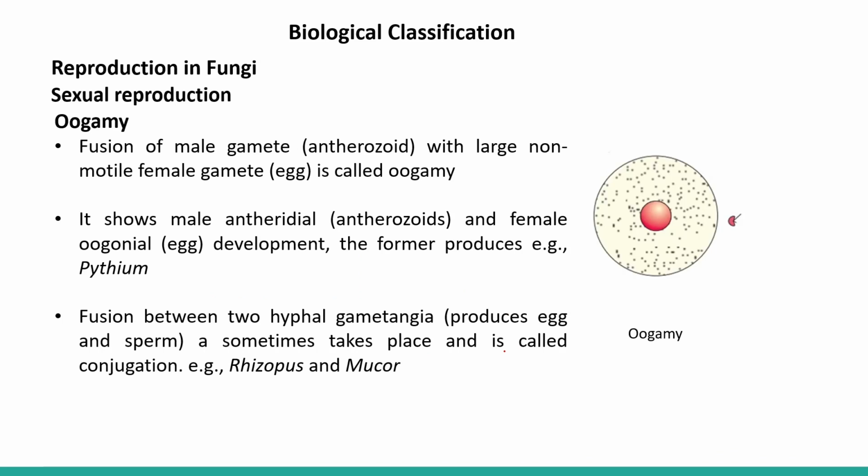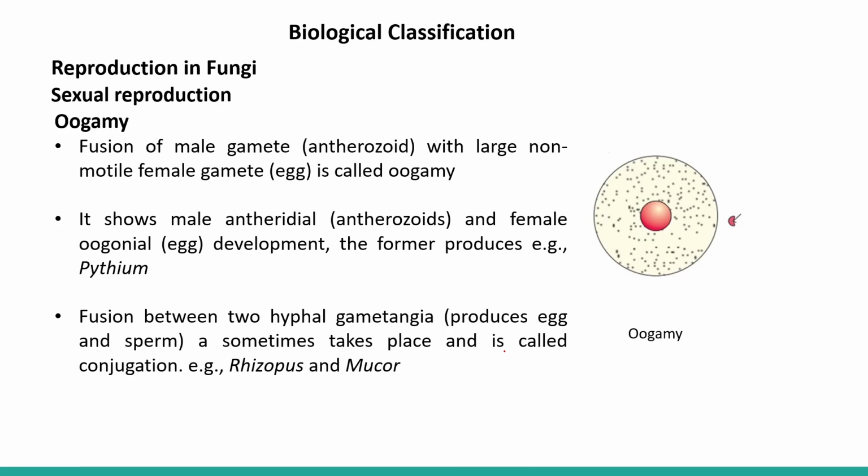Now here is a figure of oogamy in the case of fungi: fusion of male gametes, called antherozoids because they have flagella. Antheridium means the male reproductive structure, with a large and non-motile female gamete. Here the egg is quite large and non-motile. So the fusion of this male and female gamete is called oogamy. It shows male antheridial and female oogonial development.